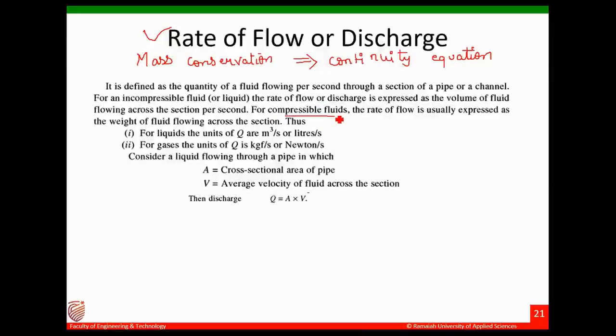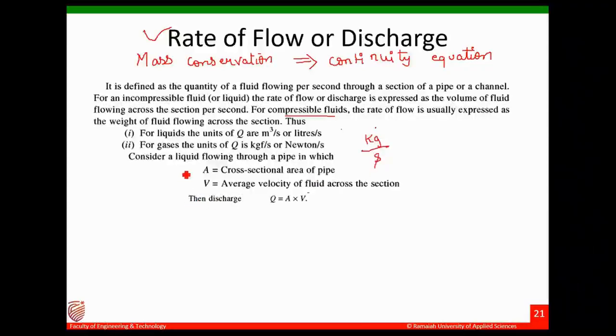For compressible fluids, it is in terms of mass flow rate, that is the mass of the fluid flowing across the section. For volumetric flow rate the unit is liters per second or meter cube per second. For compressible flow, it is in kg per second.